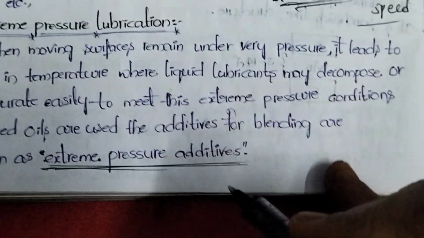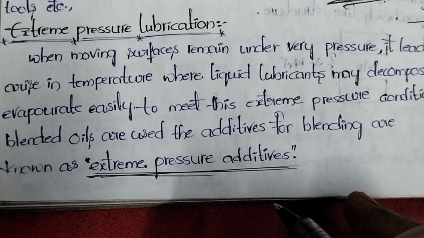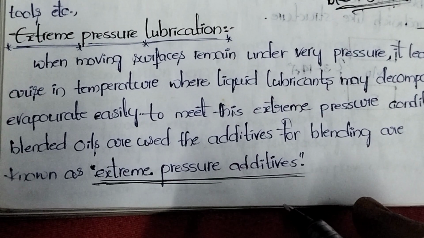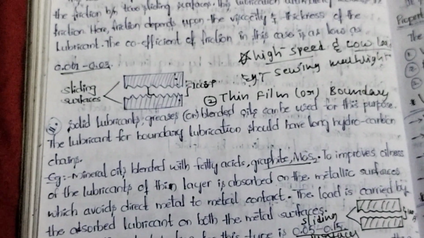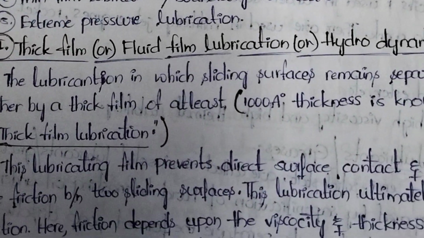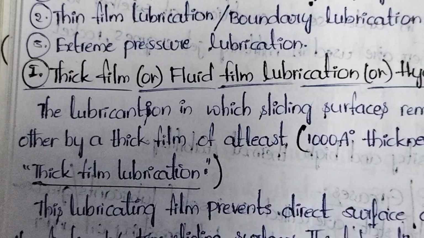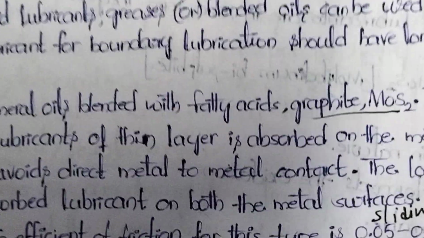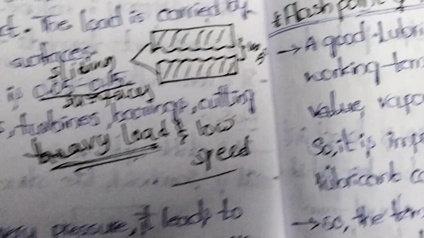Next, the last type of lubrication is extreme pressure lubrication. First, understand the name of the lubrication. For each and every type of lubrication, first you need to understand the name. How can you remember? You just think about that. Thick film means thickness is 1000 angstrom. Thin film means thickness is 100 angstroms.